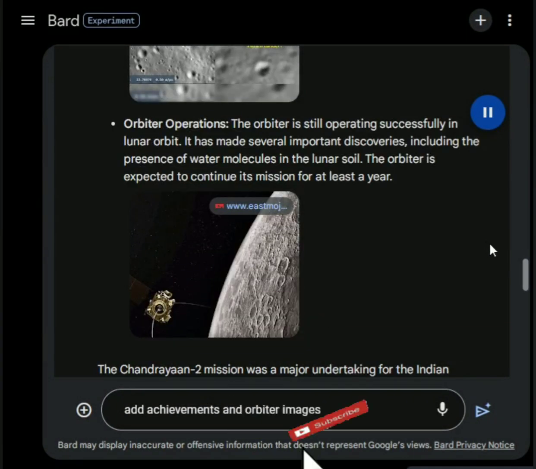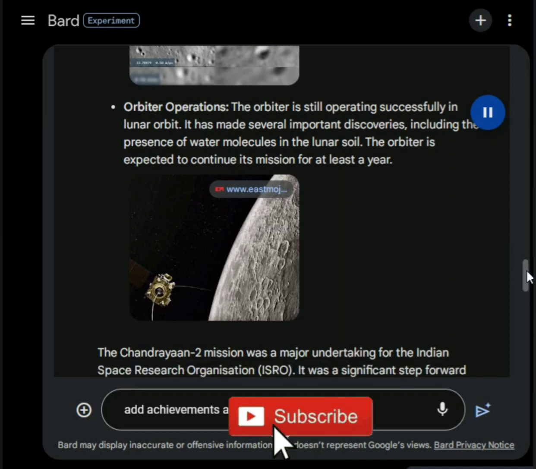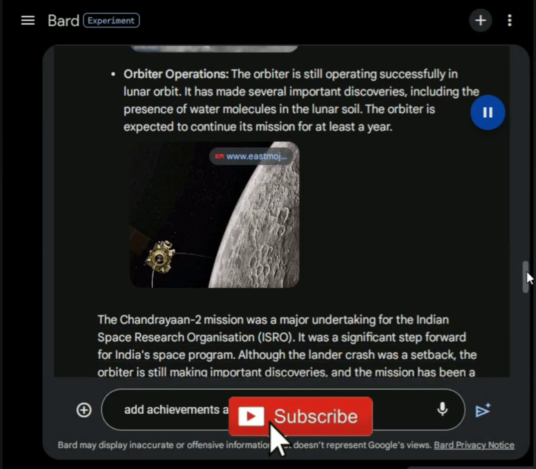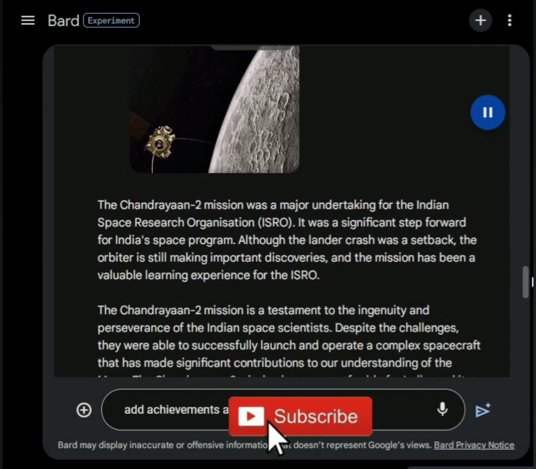Orbiter operations. The orbiter is still operating successfully in lunar orbit. It has made several important discoveries, including the presence of water molecules in the lunar soil. The orbiter is expected to continue its mission for at least a year. Image of Chandrayaan 2 orbiter in lunar orbit.